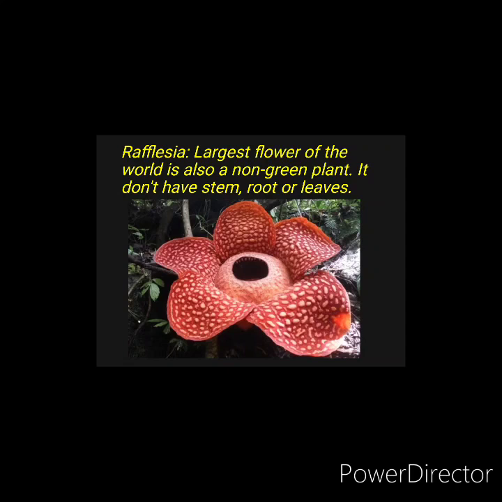Rafflesia, the largest flower of the world, is also a non-green plant. It does not have stem, root or leaves. So the Rafflesia flower is also said to be a non-green plant because it does not have chlorophyll. So they grow on the dead and decaying plants and animals.